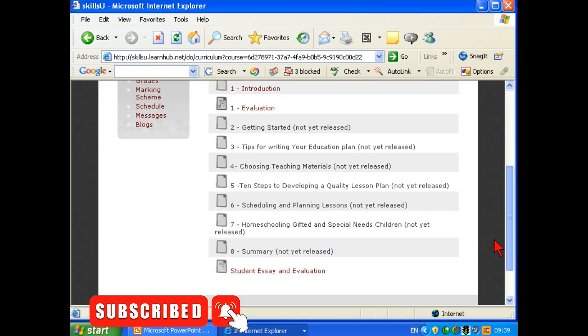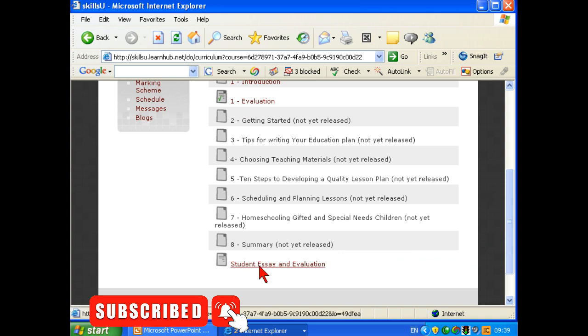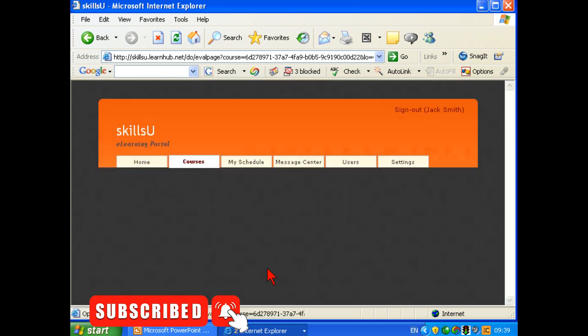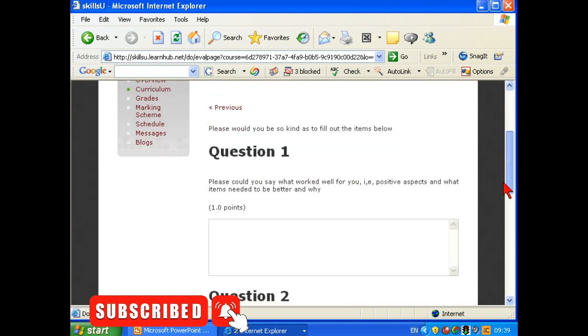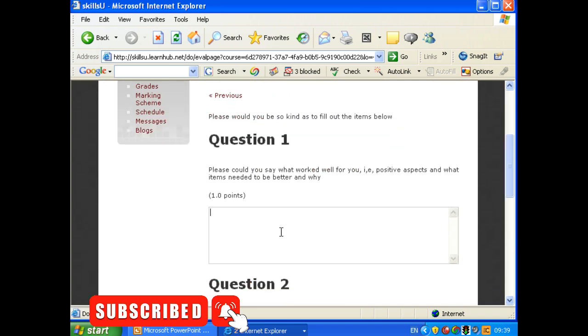I'm now going to go to the student SN evaluation. Remember, we only gave one question, one point for this one. So they want to say what worked well for me, positive aspects and what items needed to be better. I could write any text in here. This is free form. Yep.